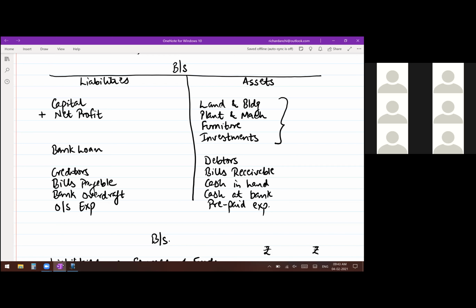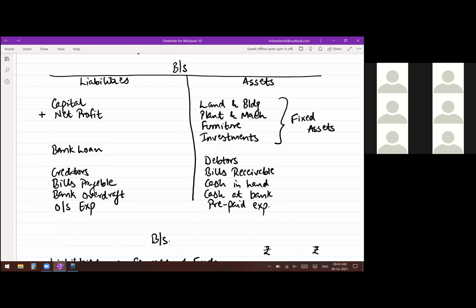The top set, okay, that you see is known as fixed assets. What are fixed assets? Those assets which are going to remain in your business for a long time, more than 1 year. So it can be 5 years, 10 years, 20 years, whatever. That asset is going to be there almost permanently with you. Those are known as fixed assets.